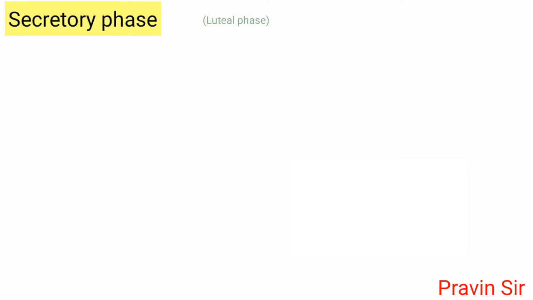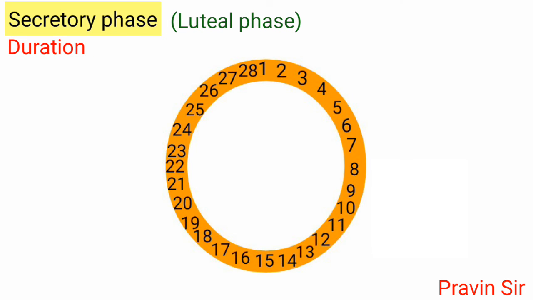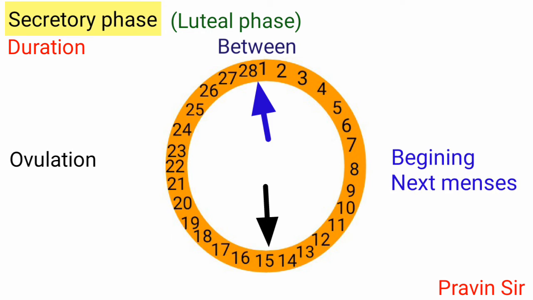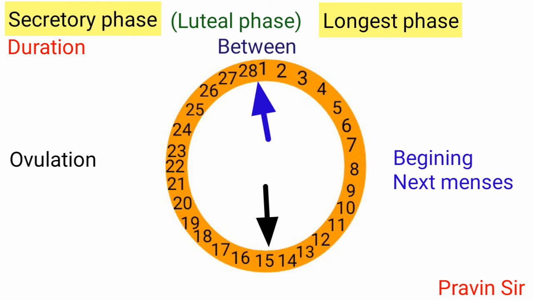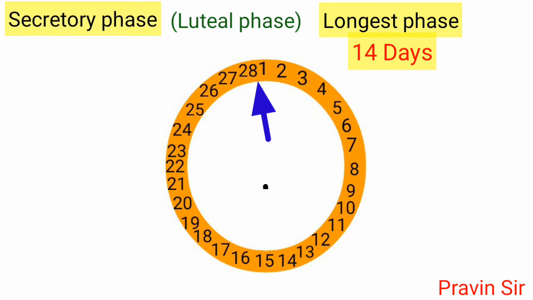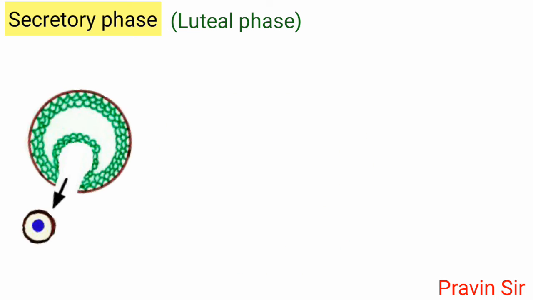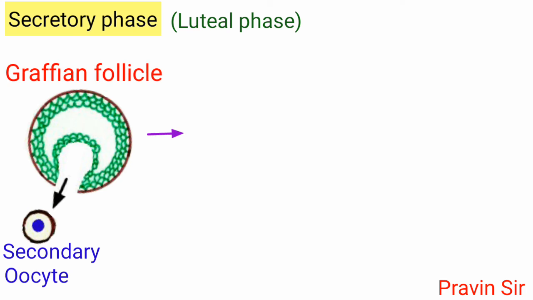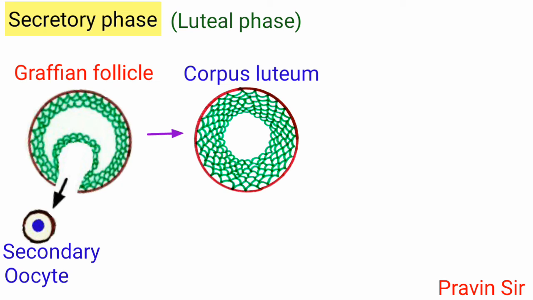Secretory phase, that is luteal phase. Duration of this phase is between the ovulation and beginning of the next menses. This phase is the longest phase. It lasts for 14 days from 15th to 28th day of the cycle. After release of secondary oocyte, remaining tissue of Graafian follicle transforms into corpus luteum under the effect of LH.